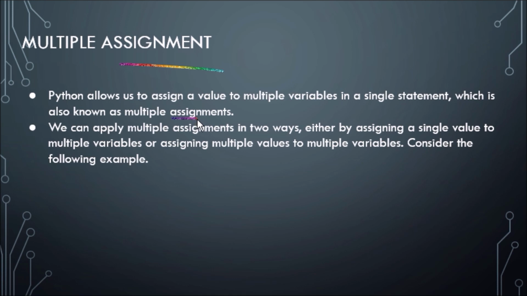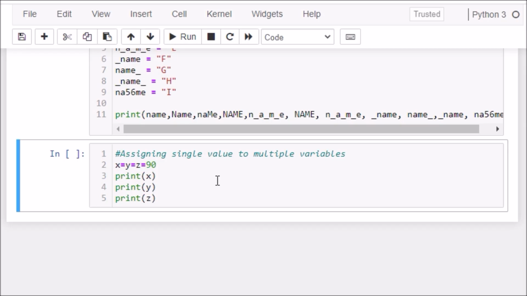We can apply multiple assignment in two ways, either by assigning a single value to multiple variables or assigning multiple values to multiple variables. Let's take an example in Jupyter Notebook. In this code, we are assigning a single value 90 to multiple variables like x, y and z. Then print x, print y, print z separately. Let's run the code.